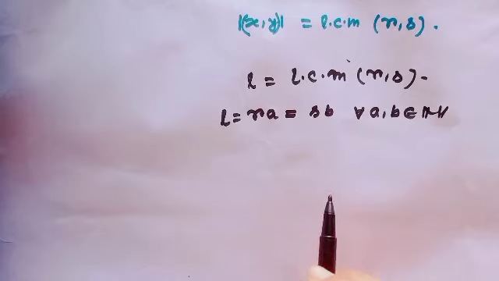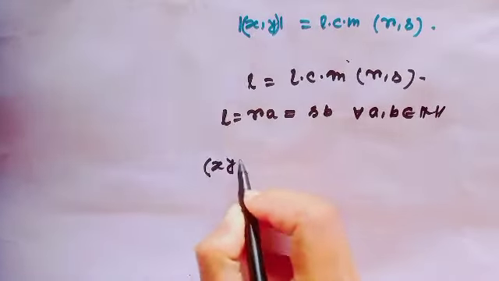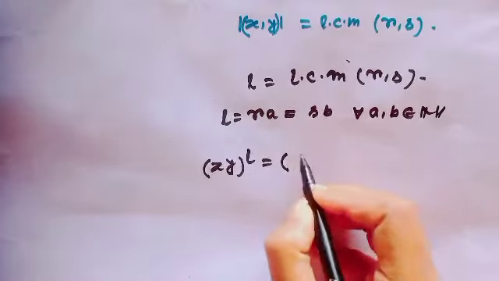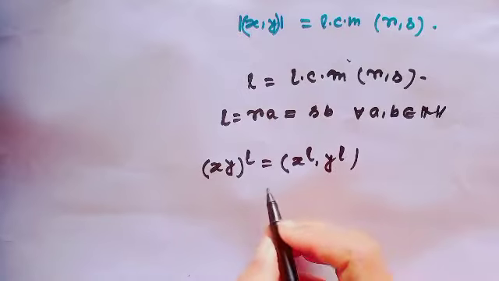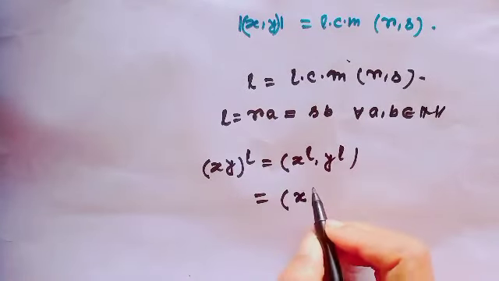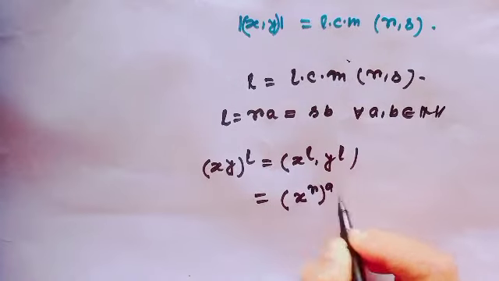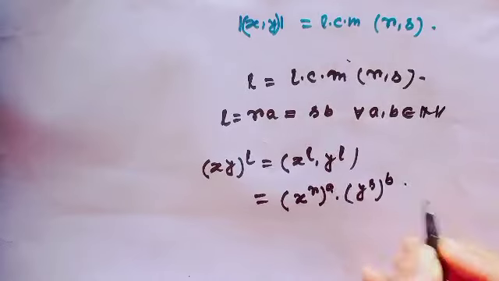Okay? Well, now notice (x, y) to the power L equals x to the power L, y to the power L. And this is equal to (x to the power r) to the power a times (y to the power s) to the power b.